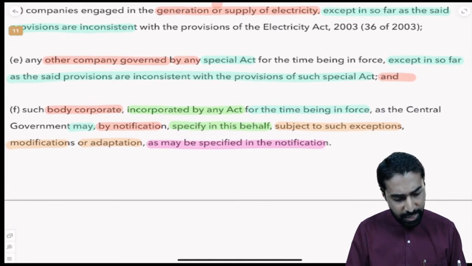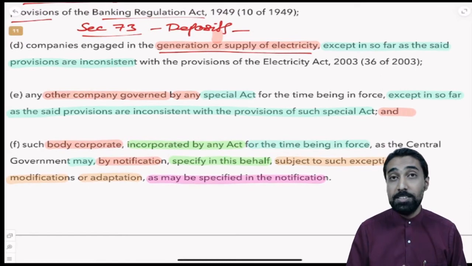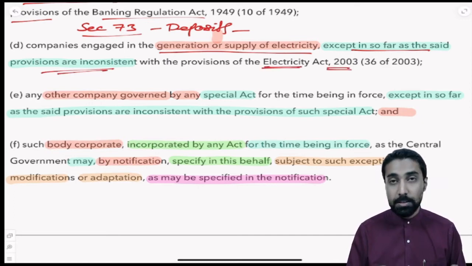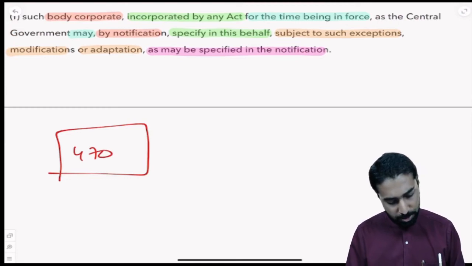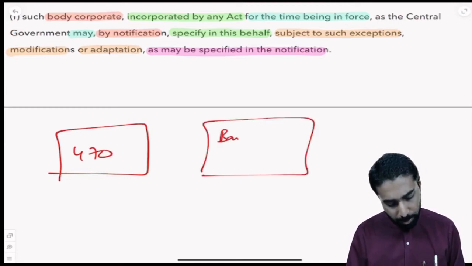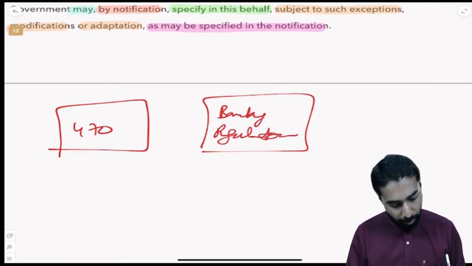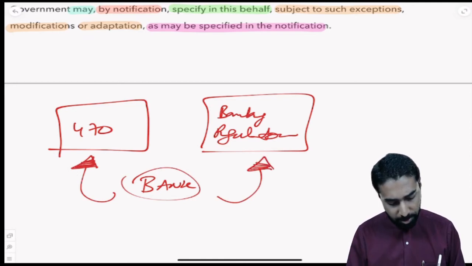Same way, we have companies which are generating electricity. So here also, for companies engaged in generation of electricity, whatever provisions of the Companies Act 2013 are inconsistent with the Electricity Act, those provisions will not apply. So in simple words, what does it mean? The Companies Act has 470 sections. Then let us say we have the Banking Regulation Act, correct? So the Banking Regulation Act has some provisions. Let us say there is a bank. The bank has to follow the Companies Act 2013 with its 470 sections and the Banking Regulation Act 1949.